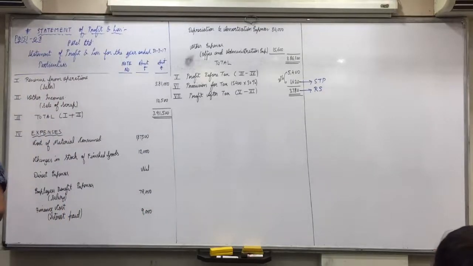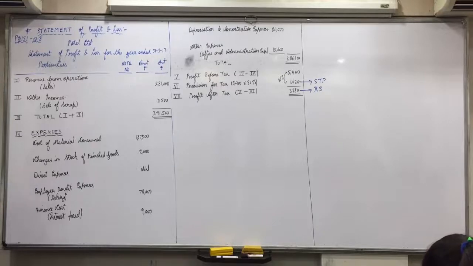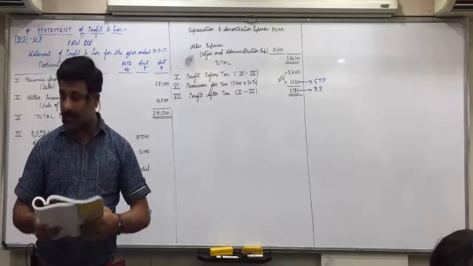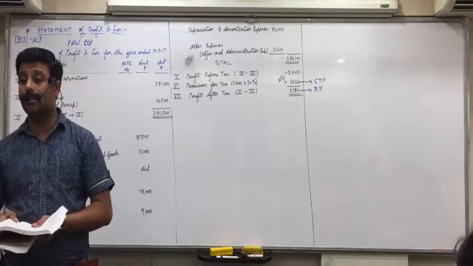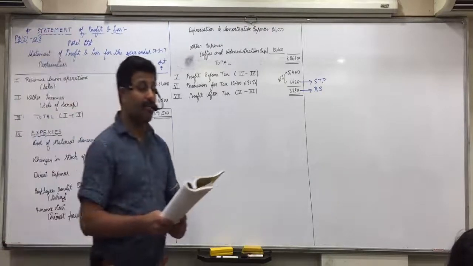Then Ritu, audit fees. Loudly. Other expenses. Audit fees will come in other expenses. Then Disha, profit on sale of asset. Other incomes. Then Rushil, contribution to provident fund.